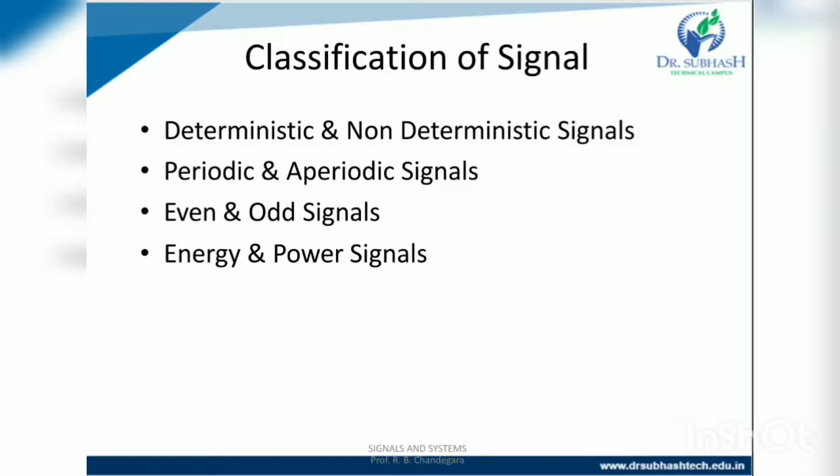So there are two types: analog signals and digital signals. First we discuss analog signals. A signal could be an analog quantity, which means it is defined with respect to time. It is a continuous signal.